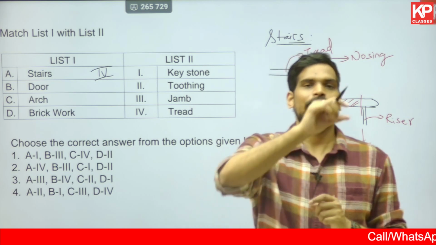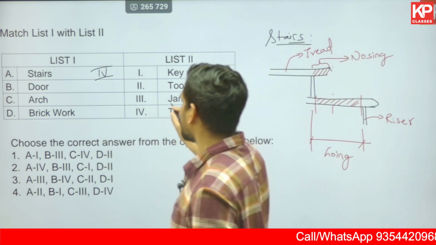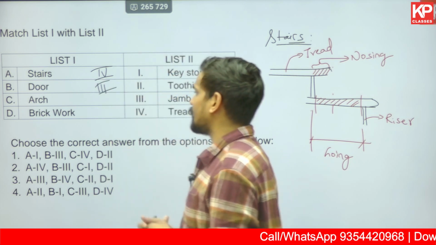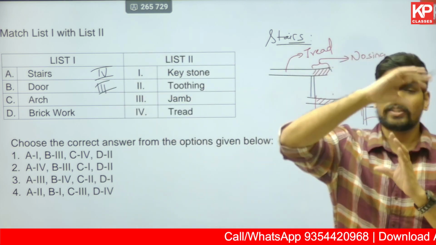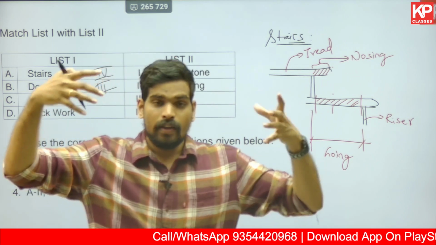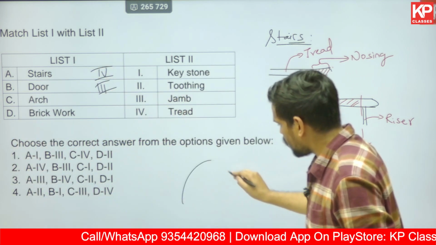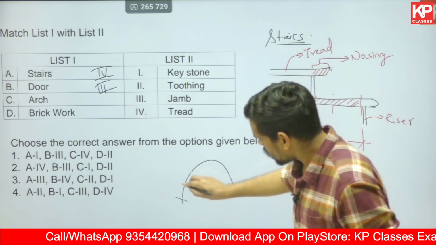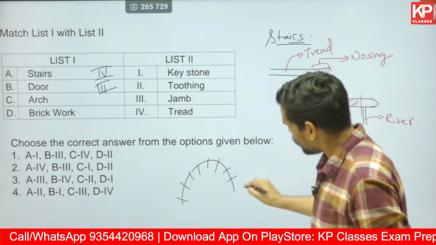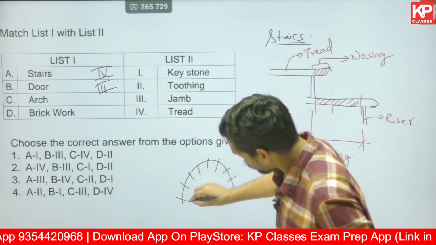Door, the frame of a door, that surface where the door's frame fixes, that's called the jamb of a door. So that is 3. Arch, semicircular arch, so what is an arch basically? It is a set of blocks which interlock each other, and the central block which locks it. You have a series of blocks which all interlock each other under gravitational force like this.